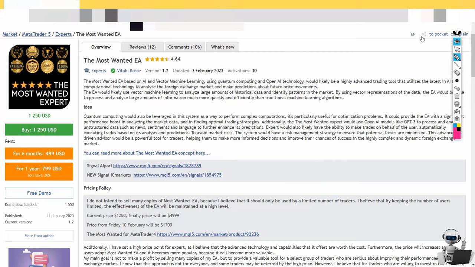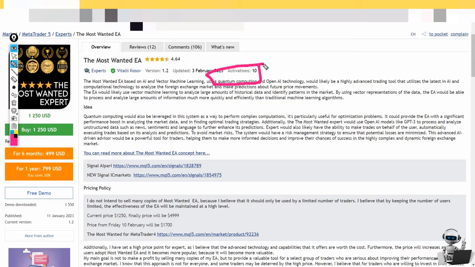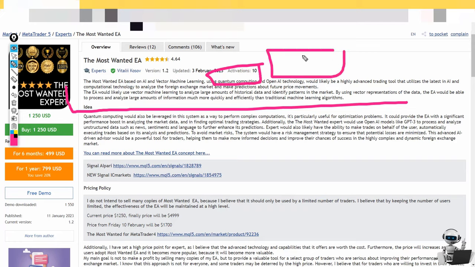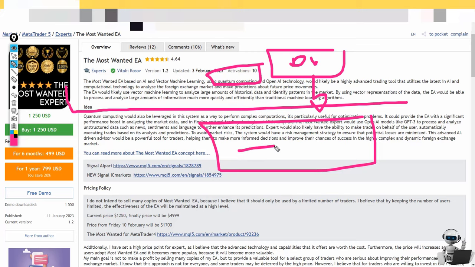Now the EA claims it is based on AI and vector machine learning. It is also using quantum computing, which is very advanced computing and technology. So it said it is the latest AI and it gives you everything. I don't know if this is a catchy phrase or if this is real. I hope this is real. Basically we have data coming from online sources, and this EA will analyze the market and the pattern, and then it will decide whether to buy or sell the market. So this is what it means.